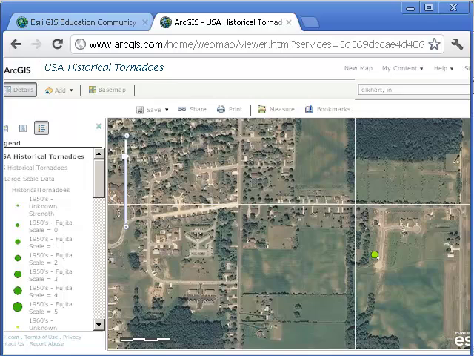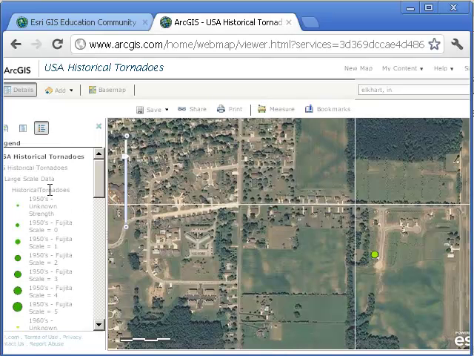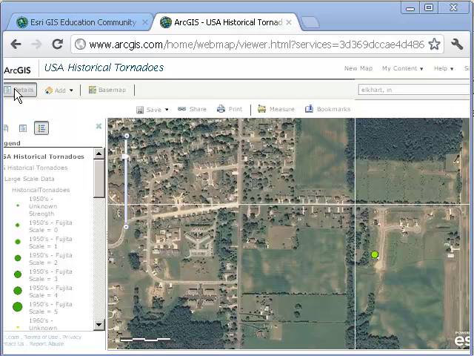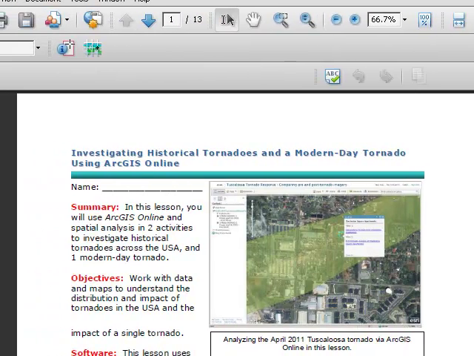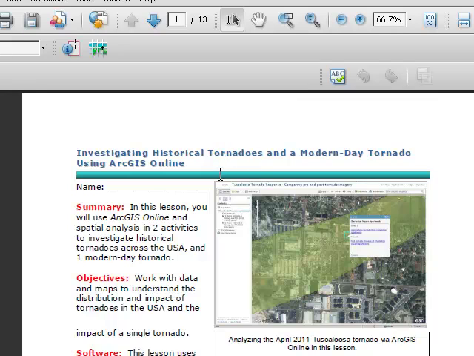Now, finally, write your own question about tornadoes in the USA and answer it. So this is just a brief tour through this particular lesson. This particular lesson, once again, is investigating historical tornadoes using ArcGIS Online.